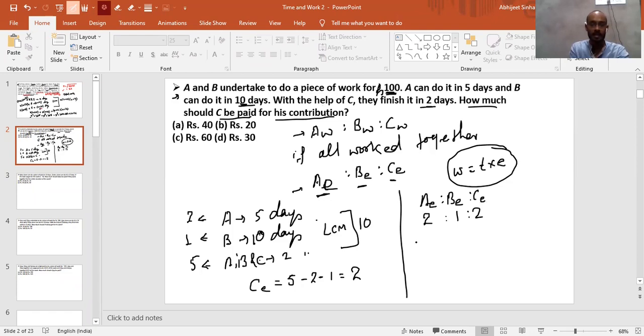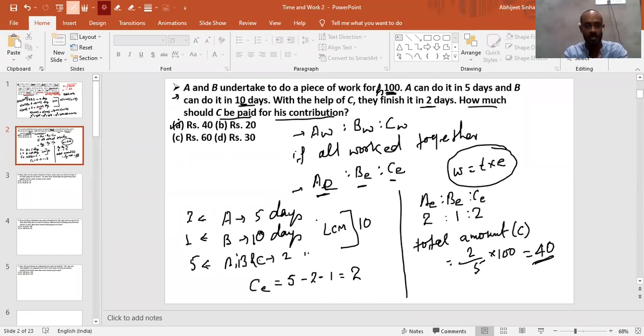So of the total, C will get 2/5, B will get 1/5, and A will get 2/5. So 2/5 of the total, which is 100 here, means C will get 40. Is it clear to you guys? This question was based on wages, and the next few questions will also be based on wages.